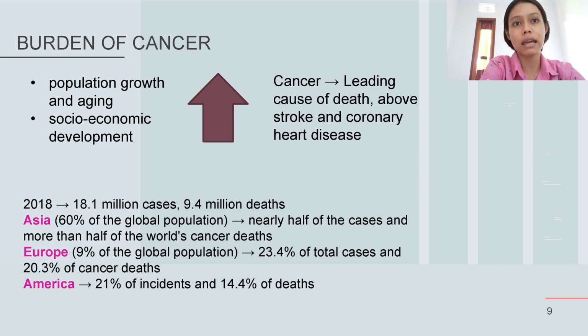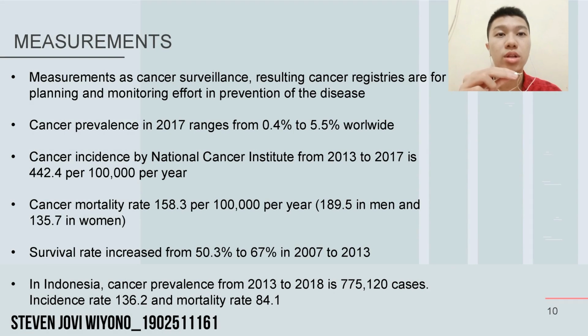So in 2018, there were 18.1 million cases and 9.6 million deaths due to cancer in the world. Nearly half of the cases and more than half of the world's cancer deaths occur in Asia because Asia has nearly 60% of the global population. Meanwhile, Europe accounted for 23.4% of total cases and 20.3% of cancer deaths, followed by America, which accounted for 21% of incidents and 14.4% of deaths.